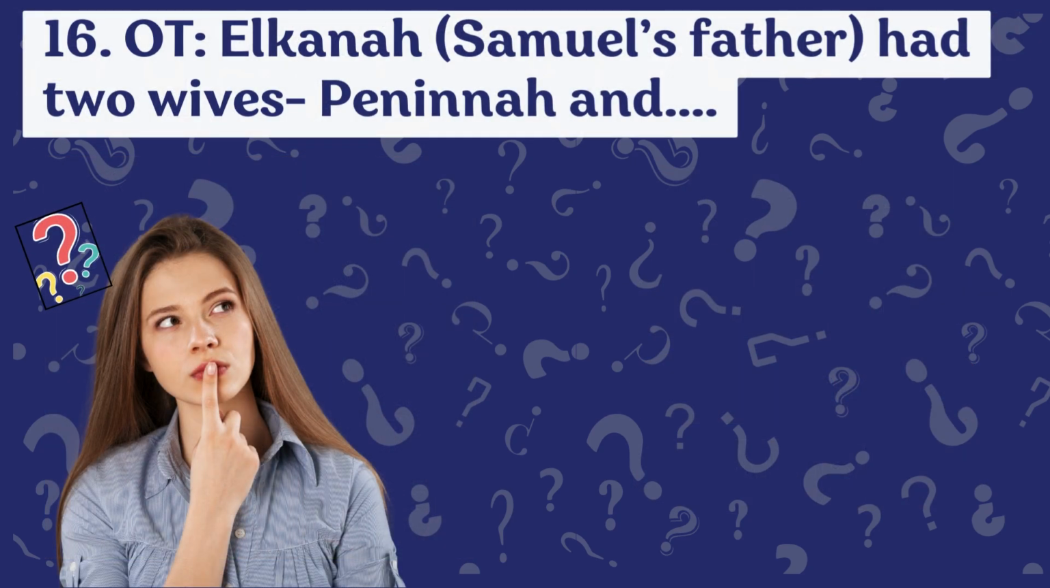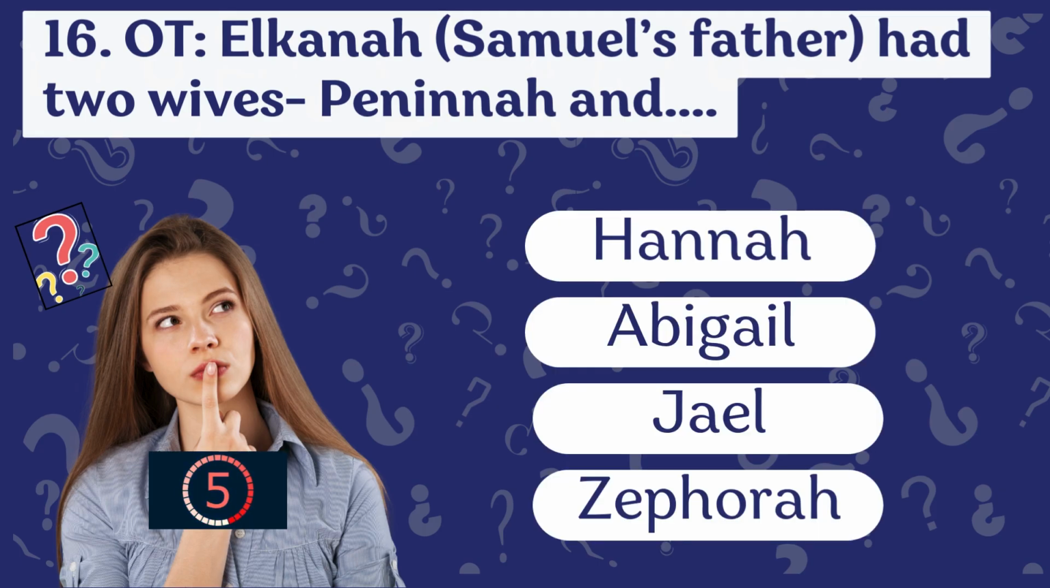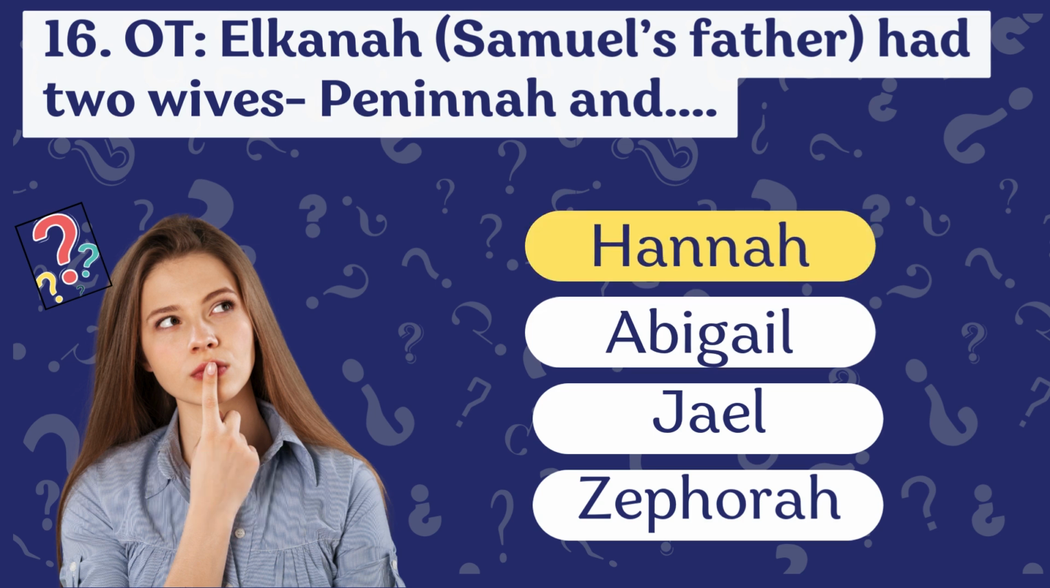Question 16. Elkanah, who was Samuel's father, had two wives, one named Peninnah and the other named Hannah, Abigail, Jael, or Zipporah. And it was Hannah who prayed steadfastly to have a baby boy. Read her story in 1 Samuel chapter 1.